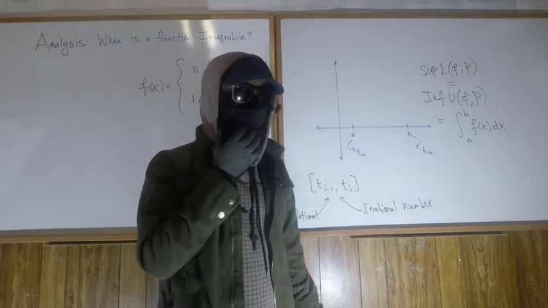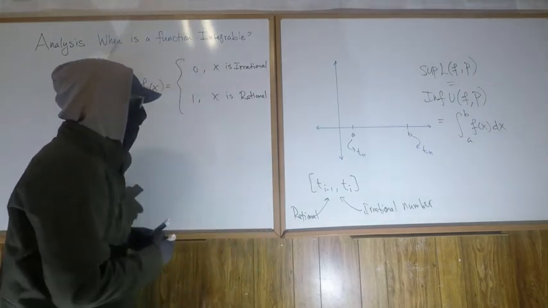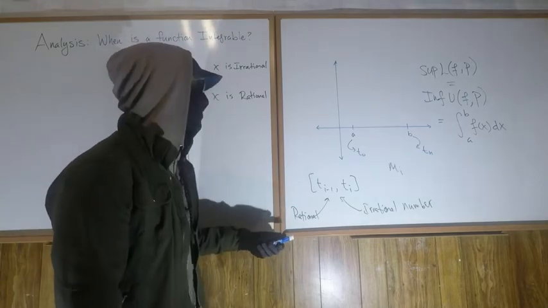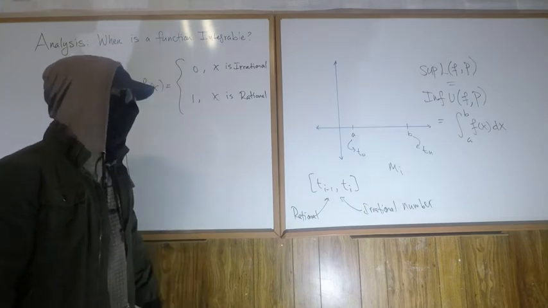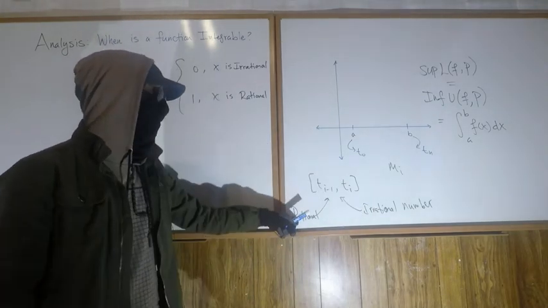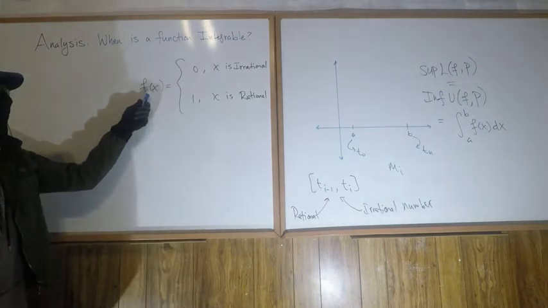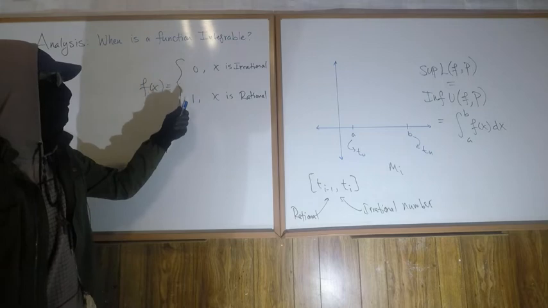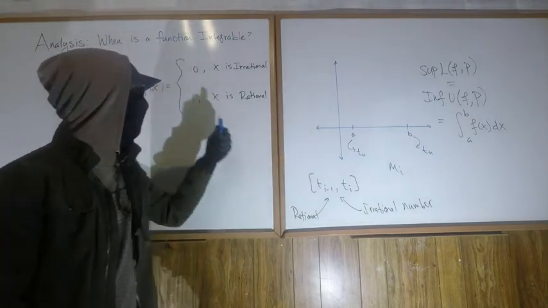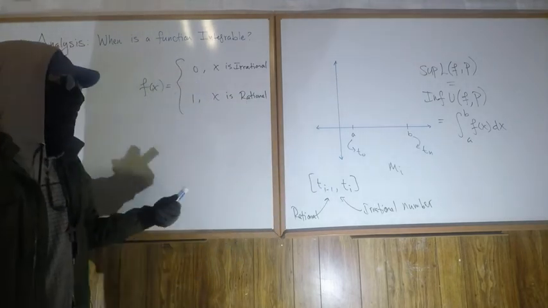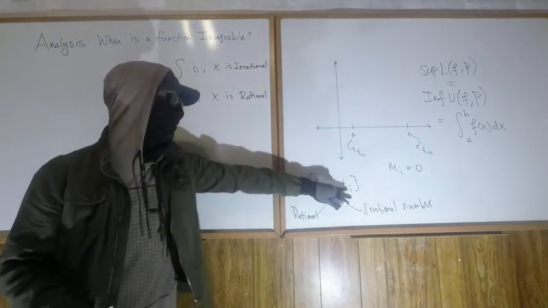All right. So what does this mean? That means that when we define our little m sub i, remember how we defined it? We said that little m sub i was the smallest y value attained in here. But wait, we just said that in here exists a rational number and an irrational number. And the y values that are put out by f of x are binary. It's either 0 or 1. And because we're guaranteed that there will be an irrational number in any interval and a rational number in any interval, it means that little m sub i is generically equal to 0 for any of these intervals.